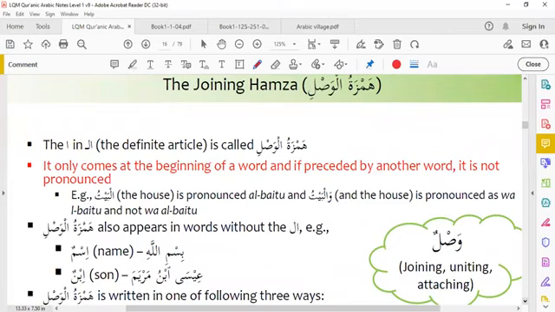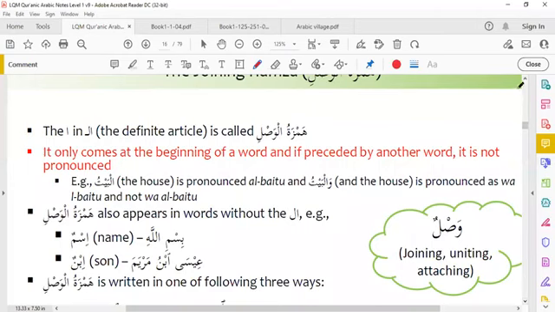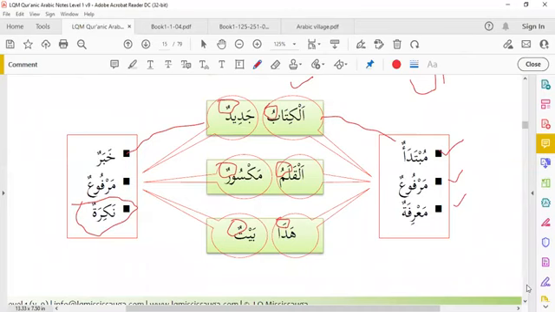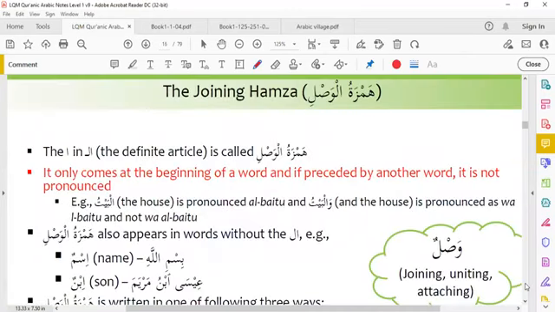The next thing we are going to learn is Hamzatul Wasal. What is Hamzatul Wasal? The joining Hamza. The Hamza in the Alif Lam definite article is called Hamzatul Wasal. You see here, Al.